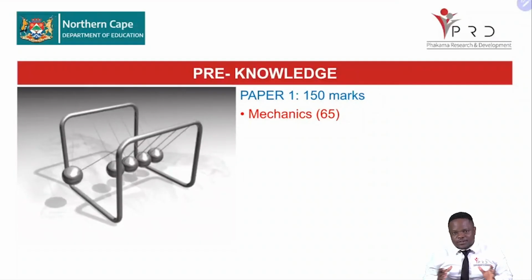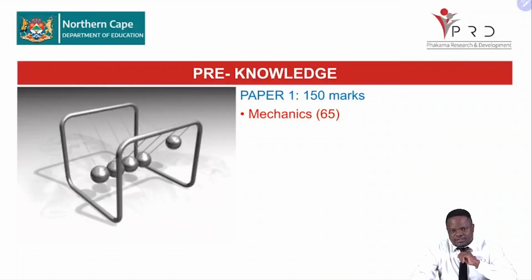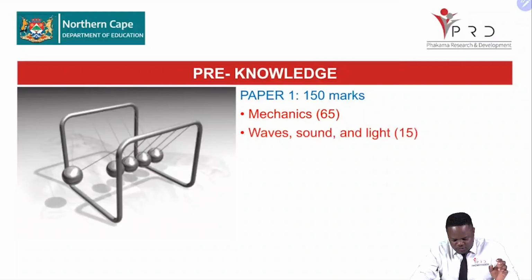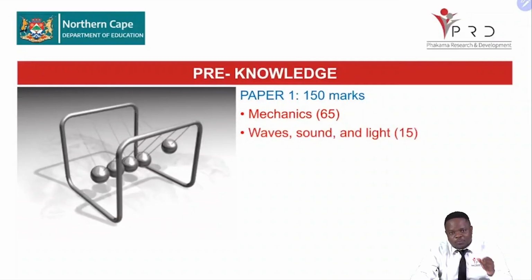I hope you have done so much work up to this stage on those sections. The other section is waves, sound, and light. Here we're talking about the Doppler effect.